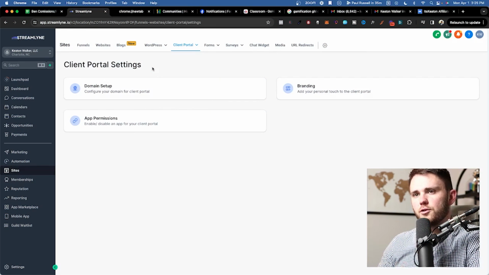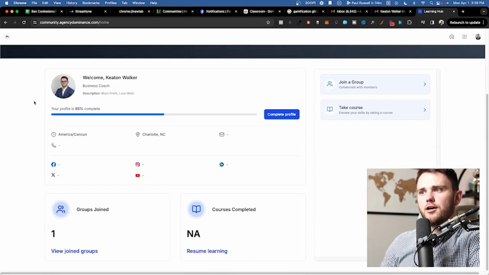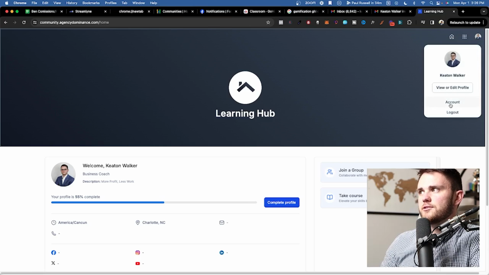A couple other things to note here inside of settings is the client portal. So this is different from communities. If I go back to my community here and I hit this home button, it's going to take me to what's called the Learning Hub right now. And basically this is where I can customize my profile.